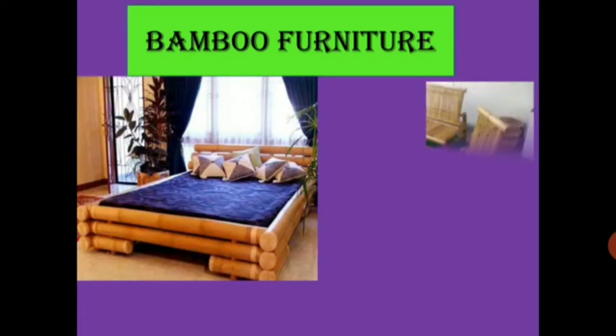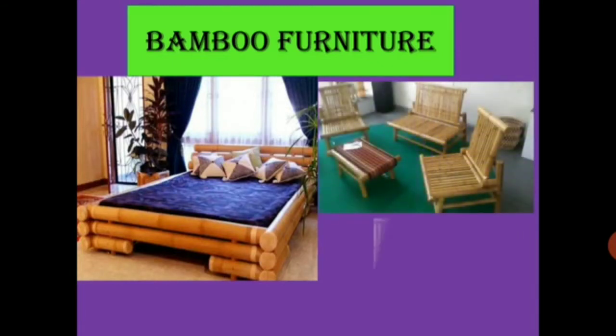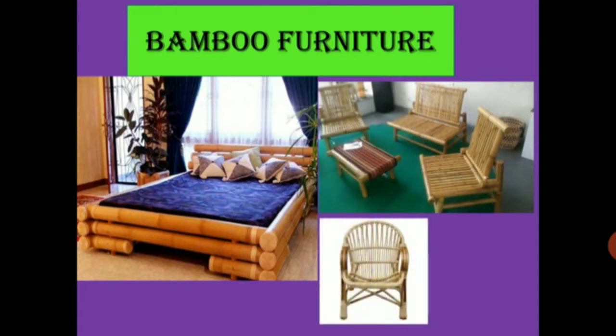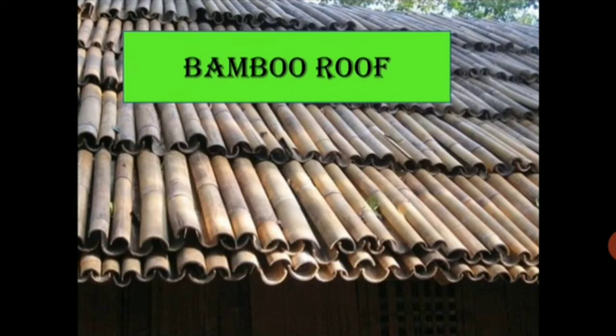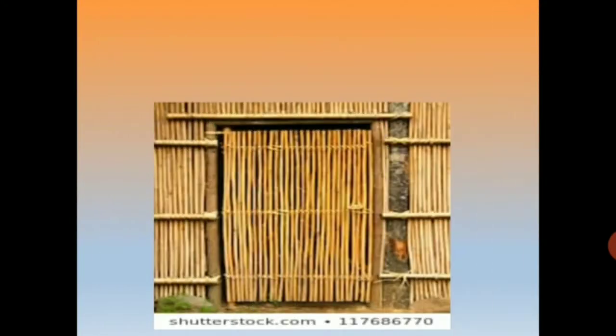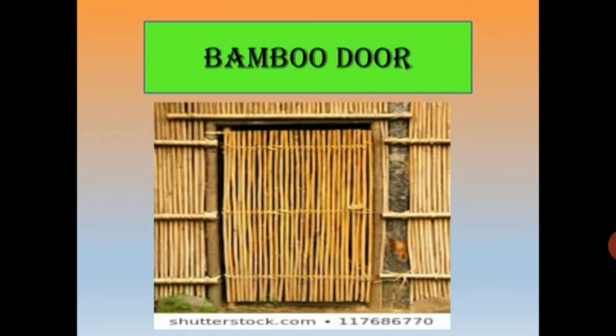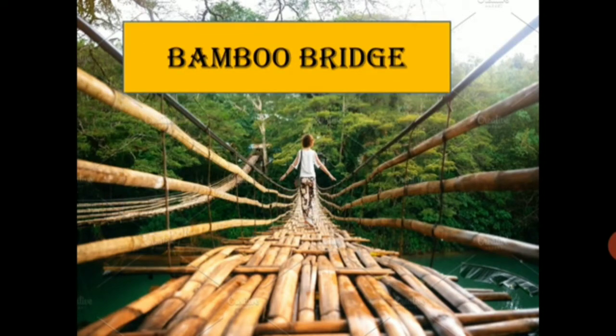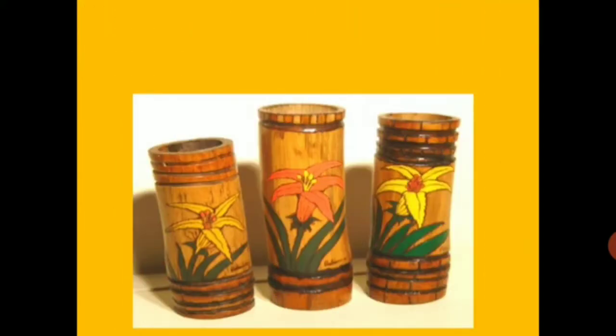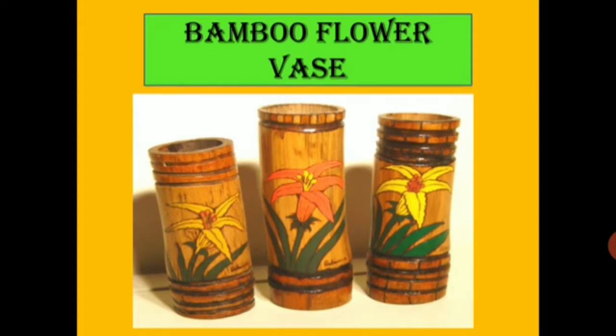We can make some kinds of furniture from bamboo. We can make bamboo beds, bamboo sofas and chairs. By using bamboo, we can also make houses and their roofs. We can make bamboo doors also. We can make stronger bridges by using bamboo. Through bamboo, we can make beautiful decorative things like flower vases.